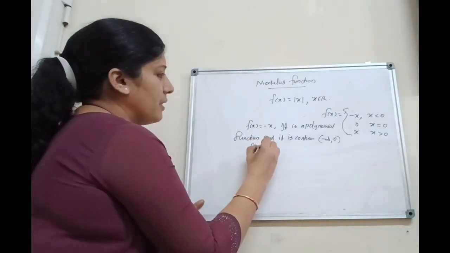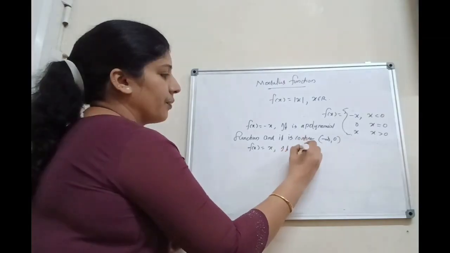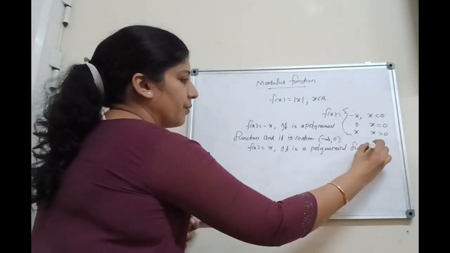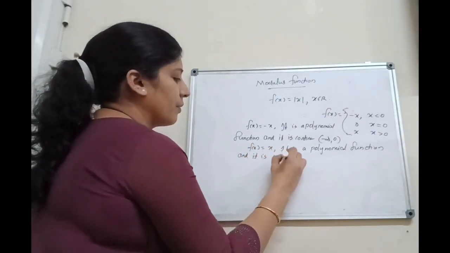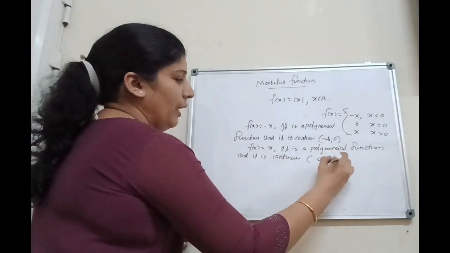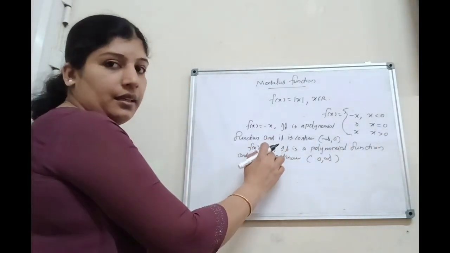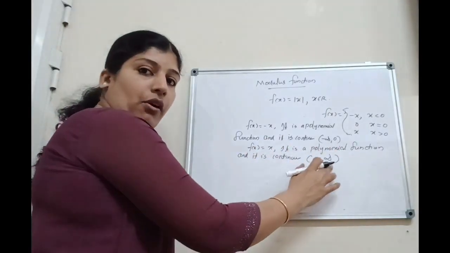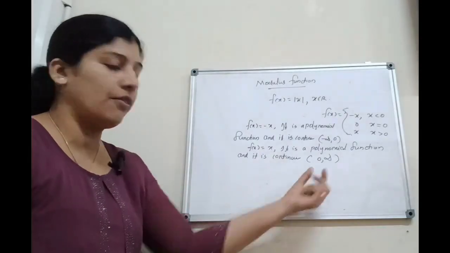Next, f of x equal to x. It is a polynomial function and it is continuous on the interval 0 to infinity. That is, at x greater than 0, f of x equal to x. Therefore, the function f of x equal to x is continuous on the open interval 0 to infinity, because f of x equal to x is a polynomial function and it is continuous on the interval 0 to infinity.